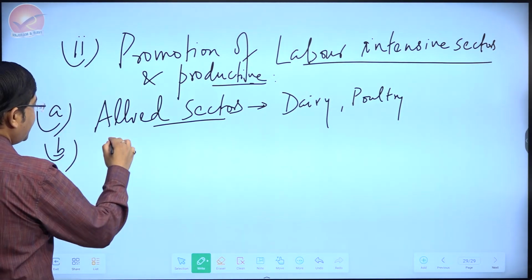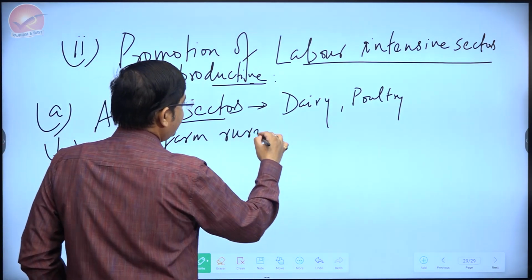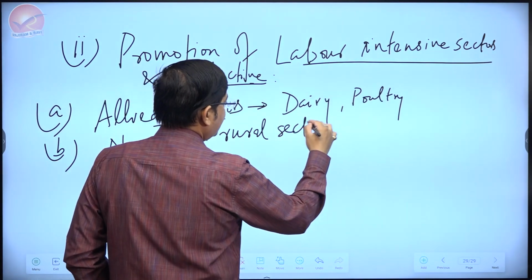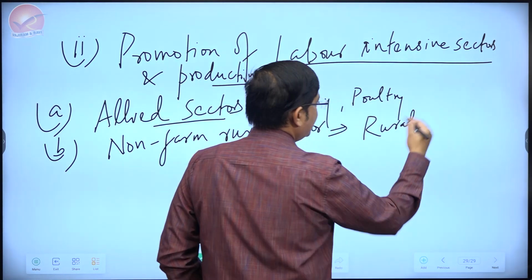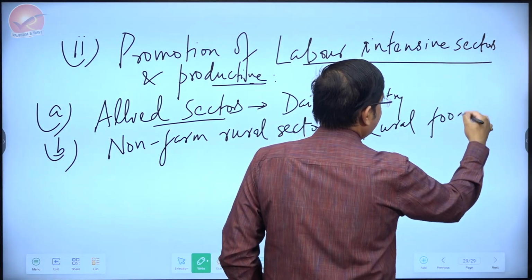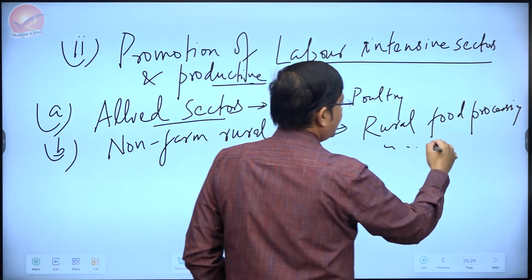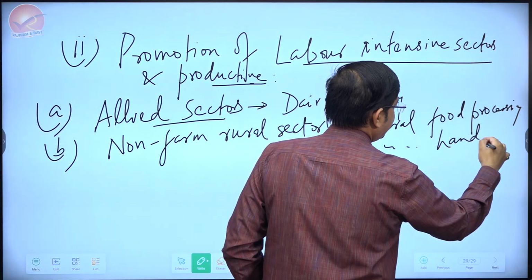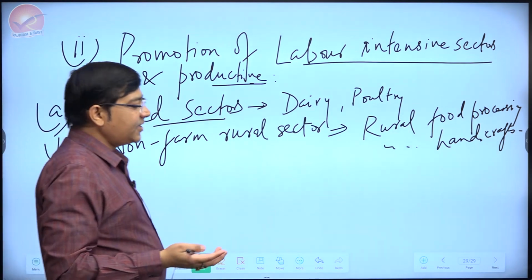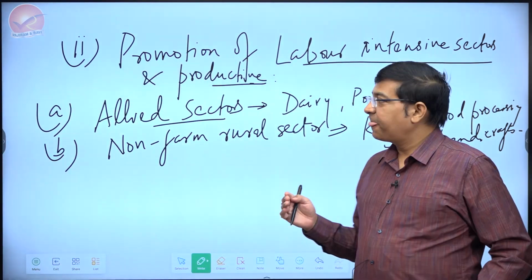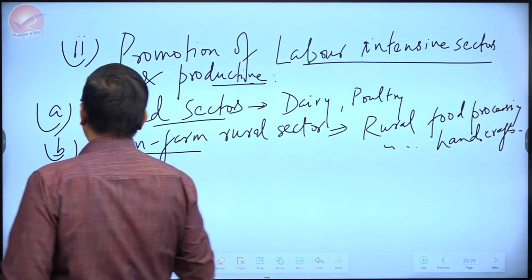Then you can talk about non-farm rural sectors. For example, here you can talk about the rural food processing units or rural handicraft industry, etc. The best part of this is this can improve productivity in the rural sector without undue pressure on agriculture and allied sector. The non-farm rural sector should be promoted.